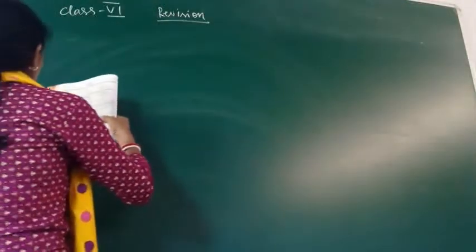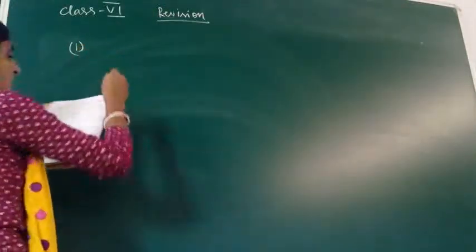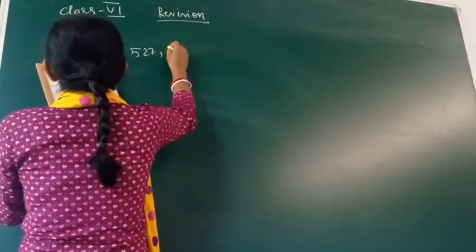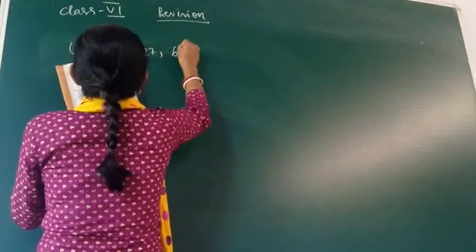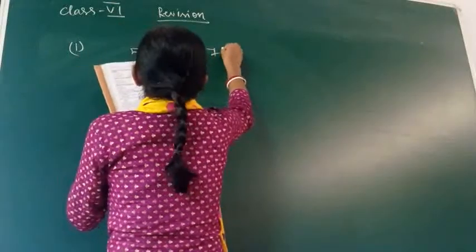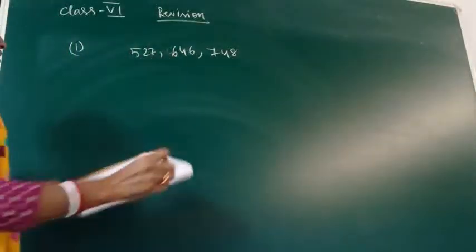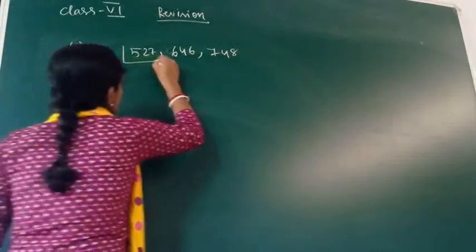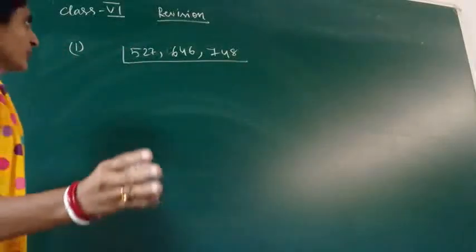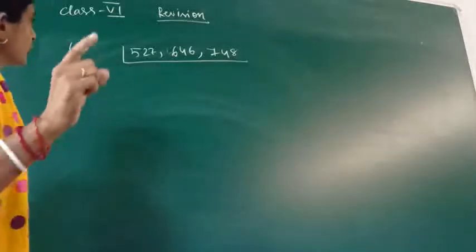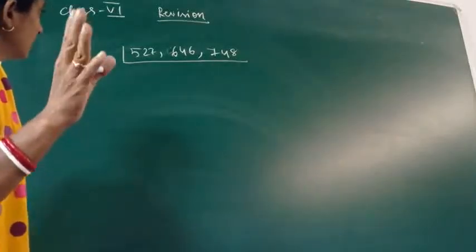Let's come to this question. We were trying to solve it. The number of fruits has been given. I am considering this as question number 1. First is 527, then next is 646, then 748. These many fruits have been given. I have to find the HCF. Let's see what can divide it. We cannot divide this by any even number because an odd number has been given. By 13 also not possible, by 11 also not possible.